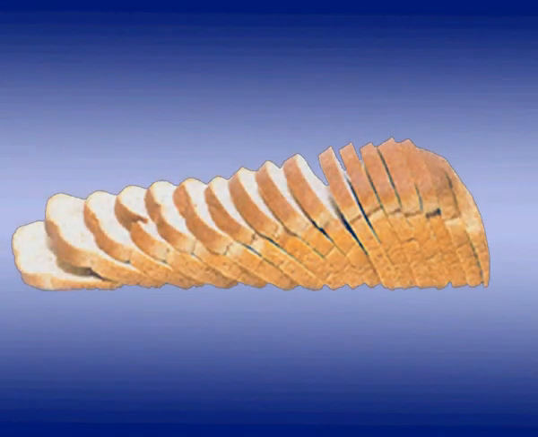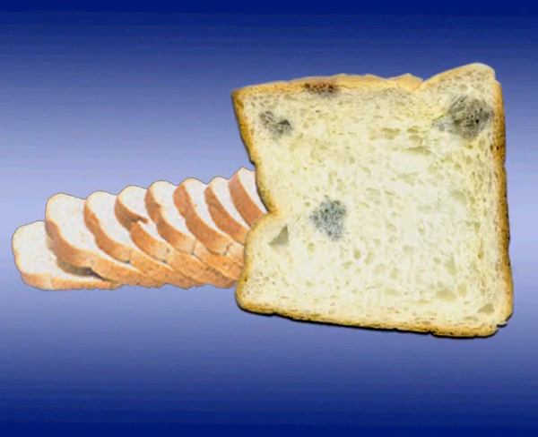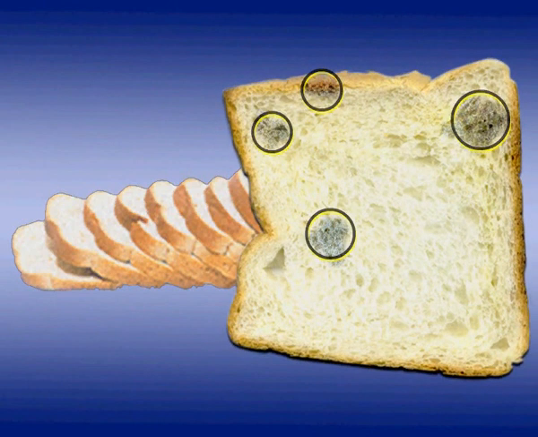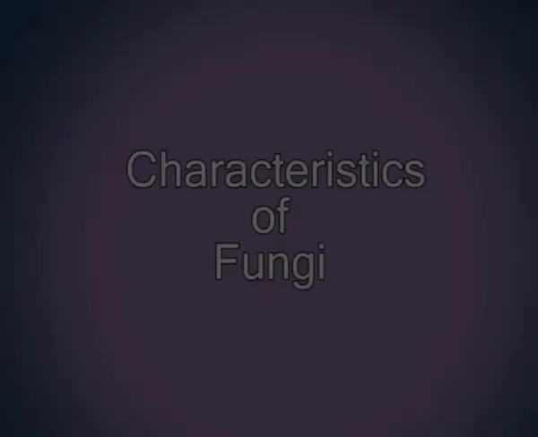If you leave your bread on the table for too long, you will be able to observe colored, powdery patches of fungi on it. But the main question here is, what are some of the basic characteristics of fungi? How do they look? How do they reproduce? How do they differ from plants and animals? And so on. To answer these questions, let us first check the basic characteristics of fungi.